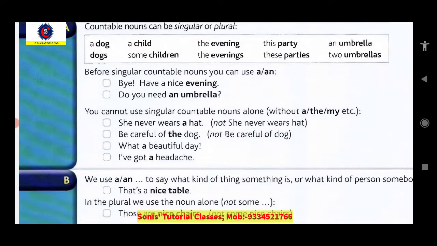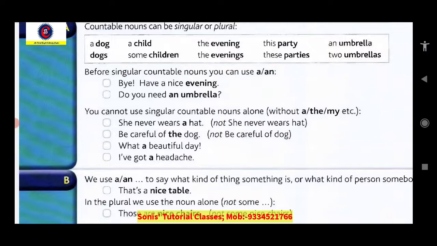Okay. See, if you want to use any singular countable noun and you are using it without a or an, without any determiner also, then it is wrong. You can't do it. Like you can't say I have umbrella. It is wrong. You should say I have an umbrella or I have my umbrella. I have this umbrella. Means some or the other determiner is required to be used. Otherwise the sentence will be wrong. Got it?